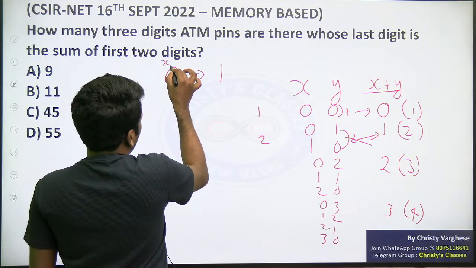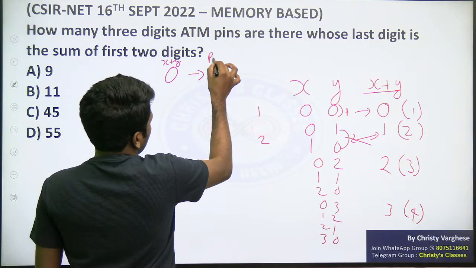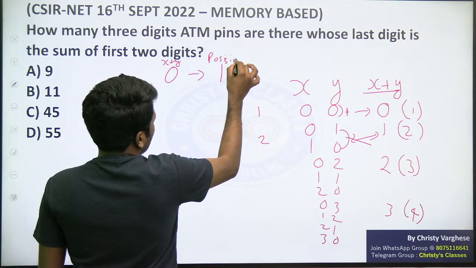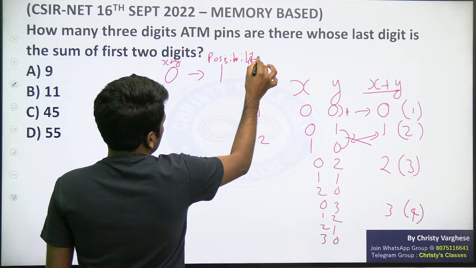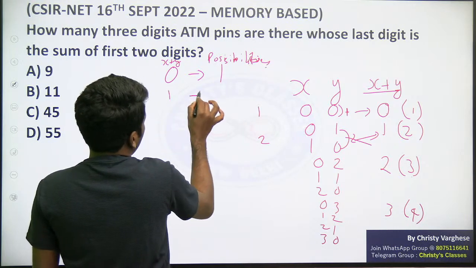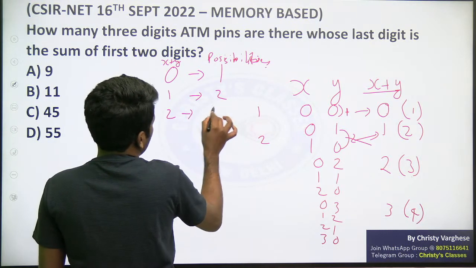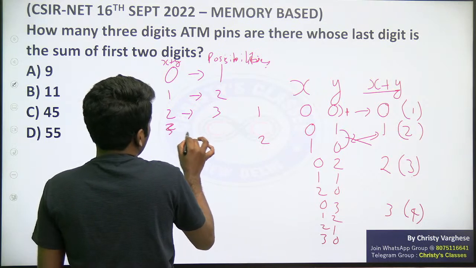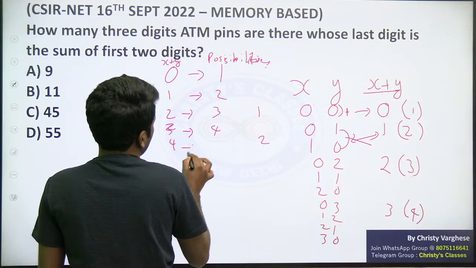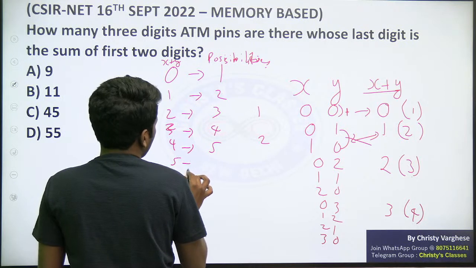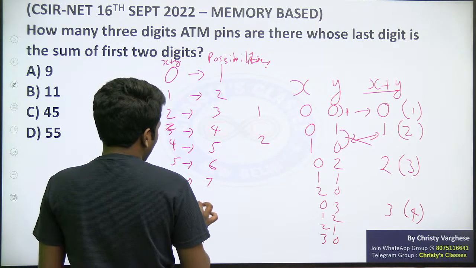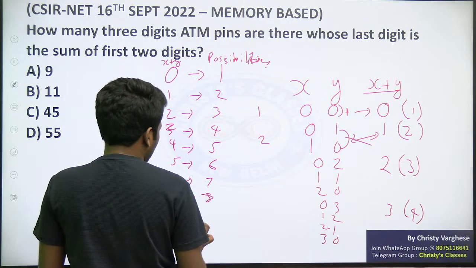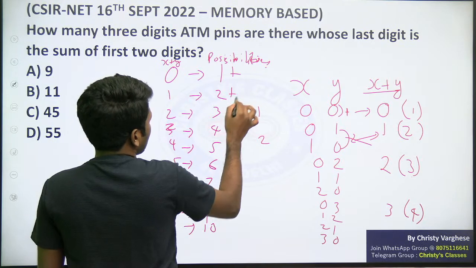Sum, I am telling about x plus y sum, कितना possibilities. और कितना possibilities means उतना ATM pins create कर सकता है. 1 मिलने का 2 possibility, 2 मिलने का 3 possibility, 3 मिलने का 4 possibility, 4 मिलने का 5 possibility, 5 मिलने का 6 possibility, 6 मिलने का 7 possibility, 7 मिलने का 8 possibility, 8 मिलने का 9 possibility, 9 मिलने का 10 possibility. ये सब ऐड किया तो भी चलेगा.